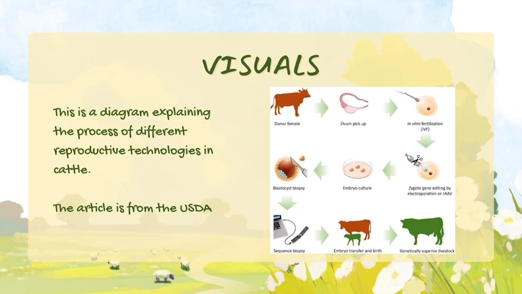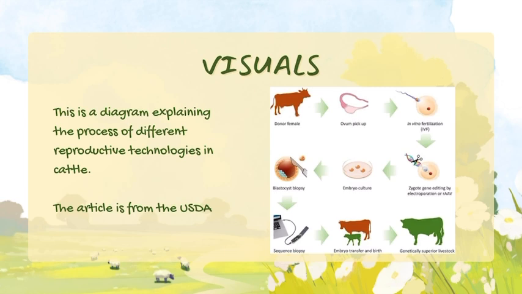Next, we use a method called in vitro fertilization, which means we fertilize the eggs outside of the cow's body. It's a really cool process that allows us to create embryos in the lab. After we have our embryos, we can do a couple of things. We can check the embryos for certain genetic traits, or we can edit their genes to make them better.